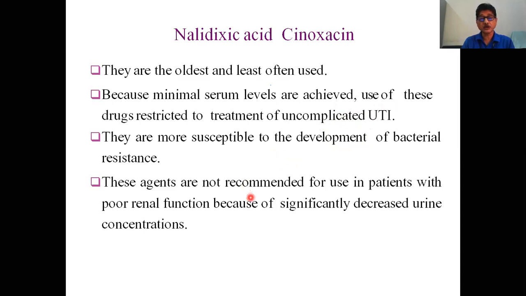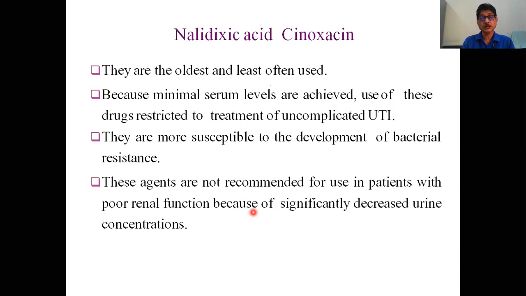These agents are not recommended for use in patients with poor renal function because of significantly decreased urine concentration. To have an effect of an antimicrobial agent or antibiotic in a urinary tract infection, its concentration should be sufficient in the urine.